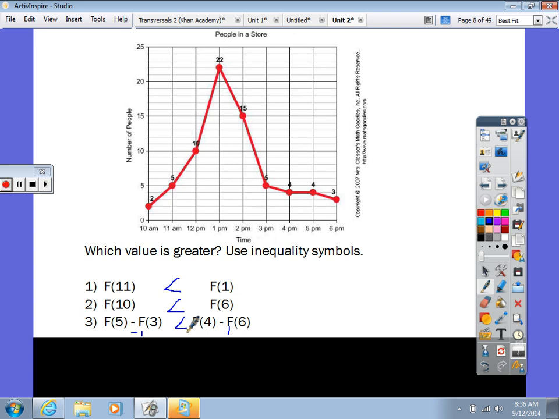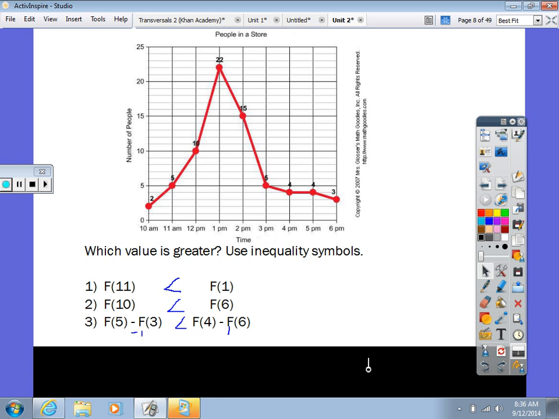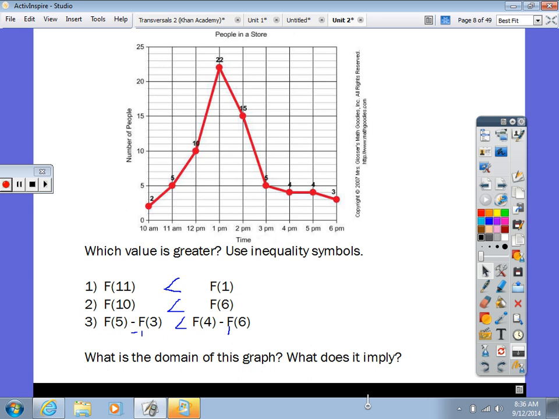Now this is just examples that I made. That's why it looks like this, okay? We said that. Okay, what is the domain of this graph?